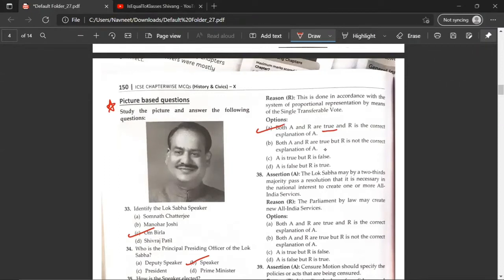38. Assertion A: The Lok Sabha may by a 2/3 majority pass a resolution that it is necessary in the national interest to create one or more all India services. So this is wrong. Only Rajya Sabha can do this. So assertion A is false, but R is true. So the correct answer would be D.